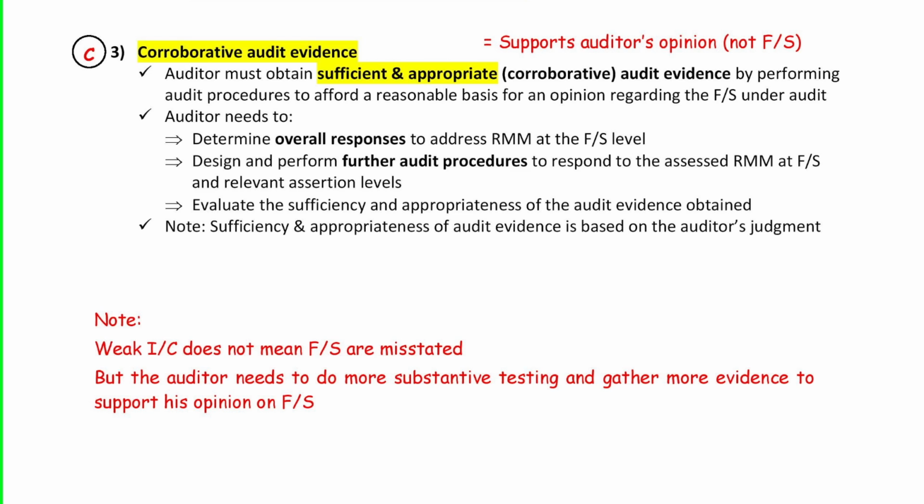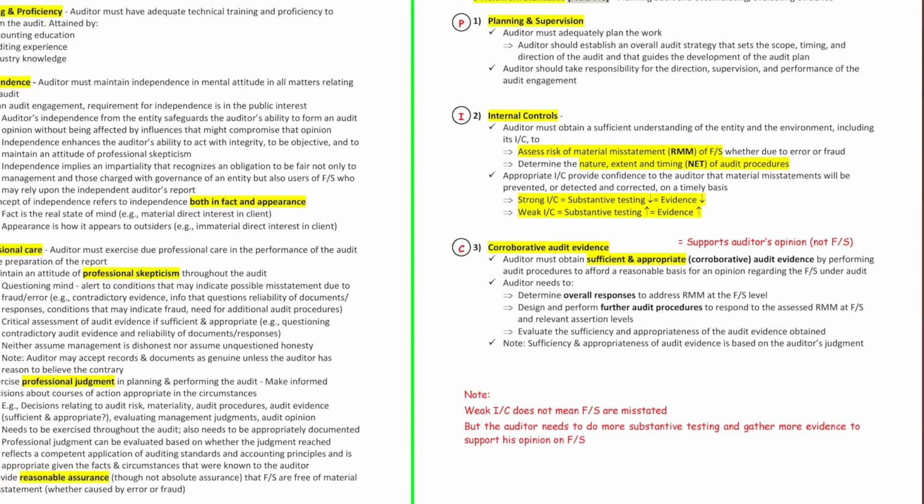So as we said, the auditor must obtain sufficient and appropriate audit evidence. And this sufficiency and appropriateness is based on the auditor's judgment. And if internal controls are weak, the auditor wants more quantity and better quality audit evidence.